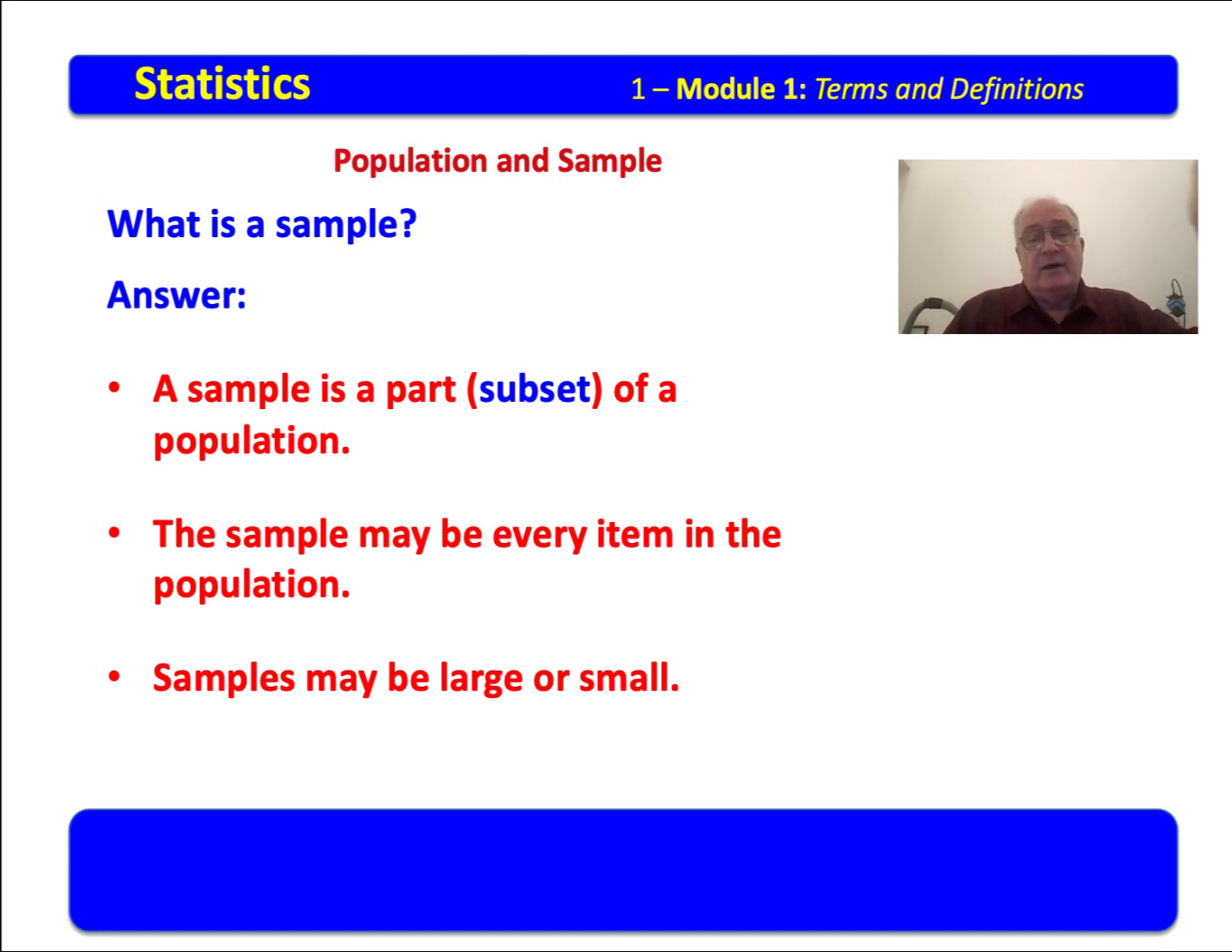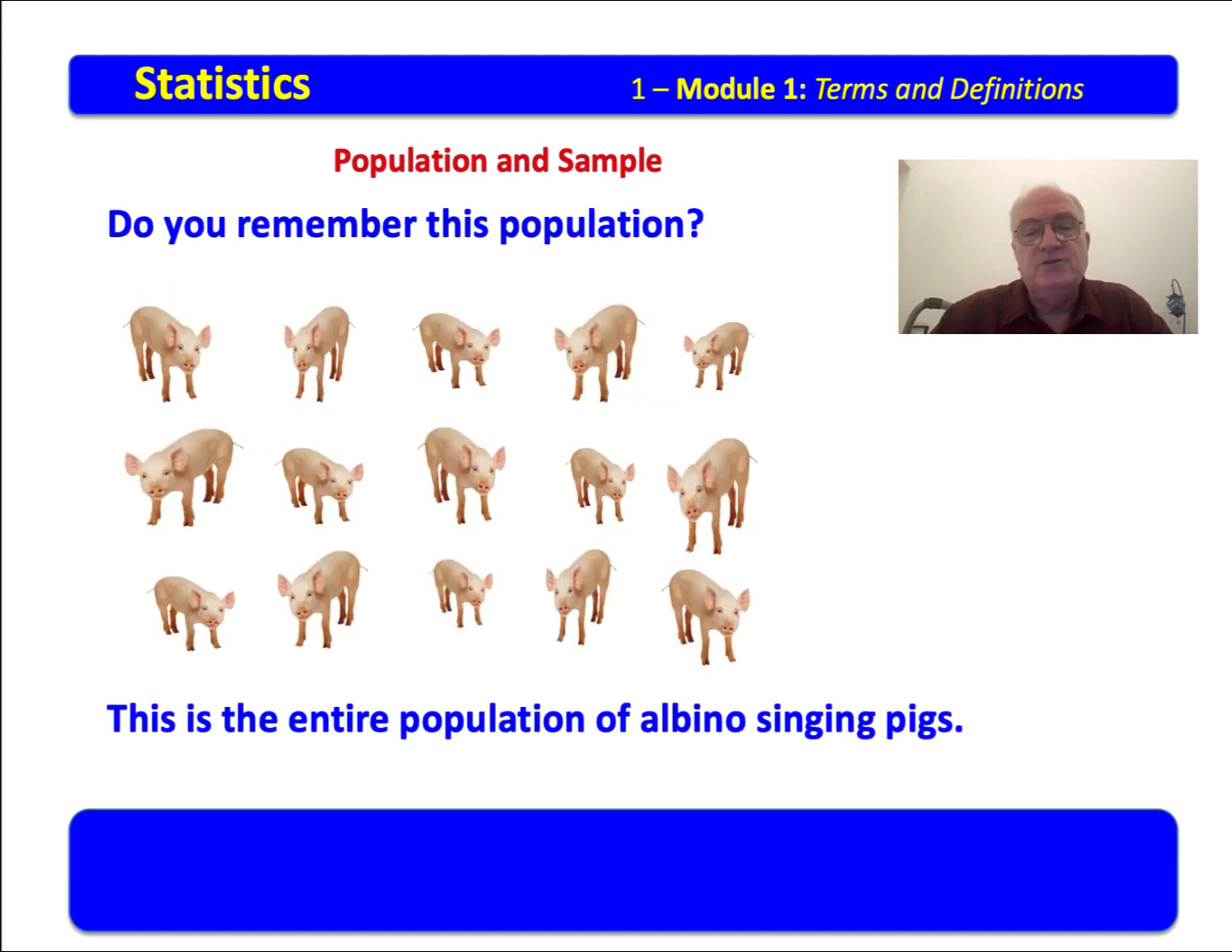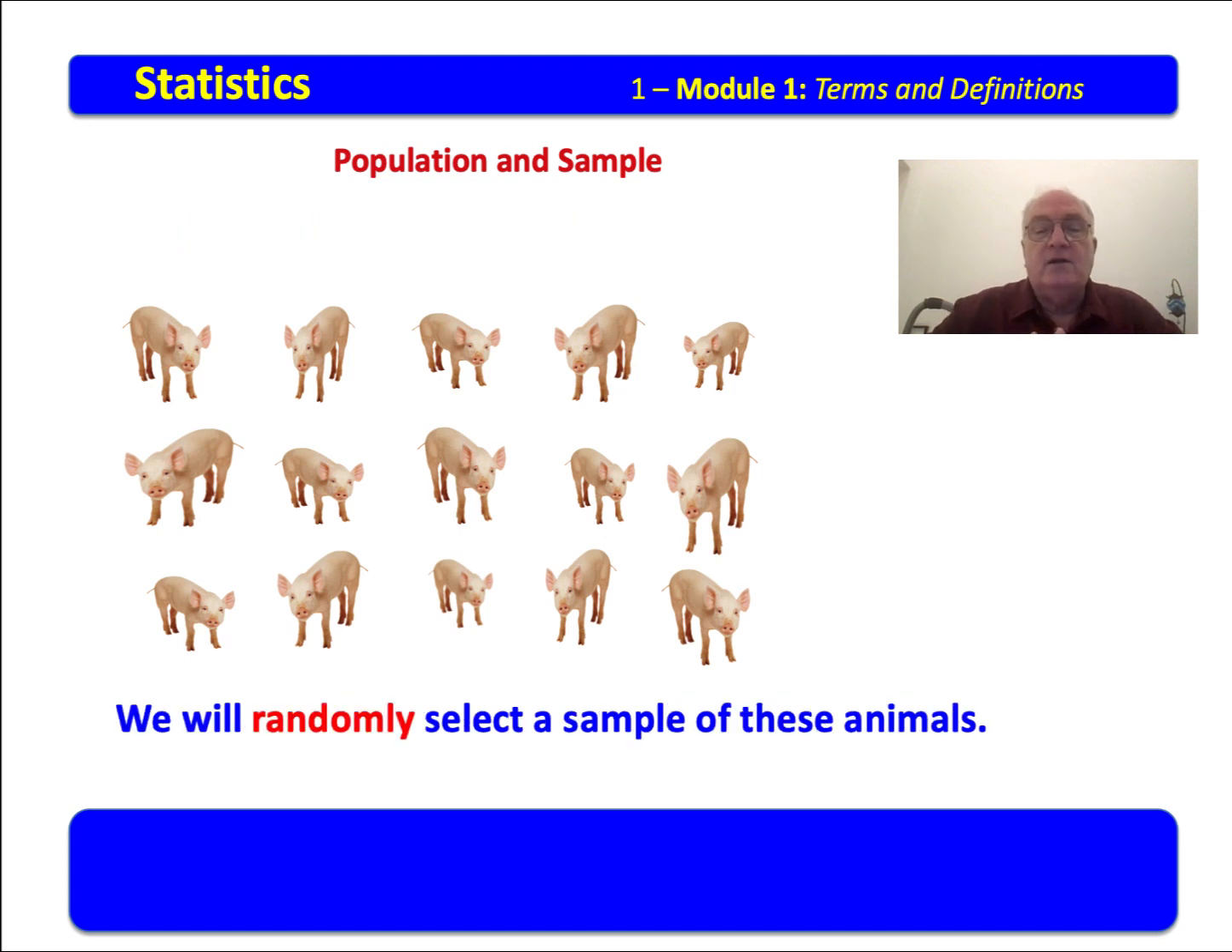Samples may be large or small. We may have 1,000 in our sample. We may have 1,500 in our sample. We may have 200,000 in our sample. Our sample may be small. We may have 6. We may have 5. So a lot of times when you talk about samples, you will hear large sample, small sample. And later on, we will actually define the numbers that we traditionally use to separate the two. Do you remember this population? This is the entire population of albino singing pigs. Now, we will randomly select a sample of these animals. Random means that everyone has an equal possibility of being selected.